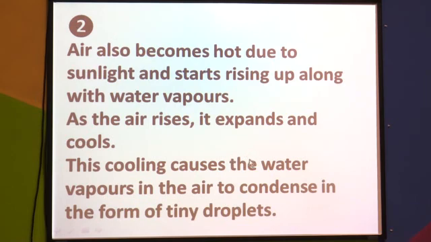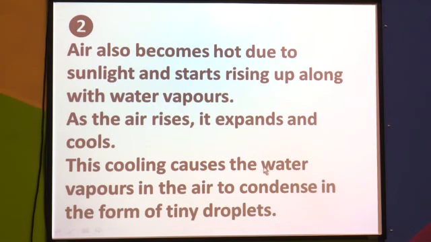Now air becomes hot because of sunlight and it starts rising up along with water vapors. When the air gets heated because of sunlight, it becomes hot, and when it becomes hot it becomes light in weight. So as it becomes light in weight, it starts rising up along with water vapors. As the air rises, it expands and cools.